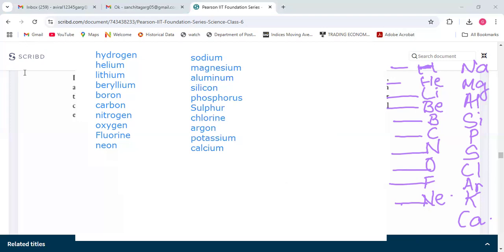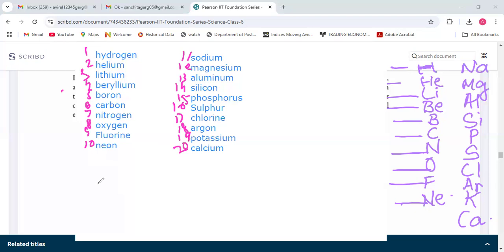Okay, so you can number them and write their symbol in front of them. From here you will write 1, 2, 3, 4, 5, 6, 7, 8, 9, 10, 11, 12, 13, 14, 15, 16, 17, 18, 19, 20.